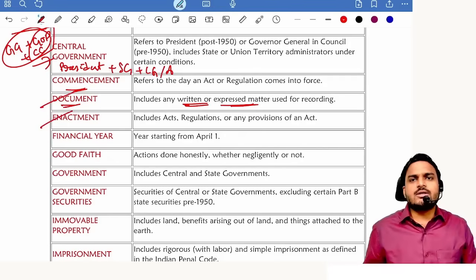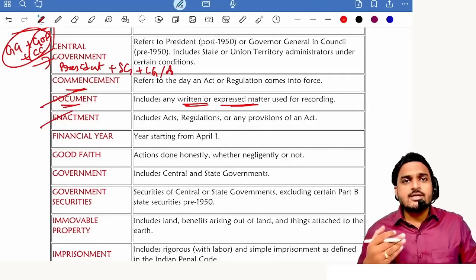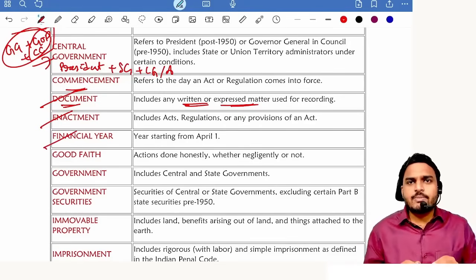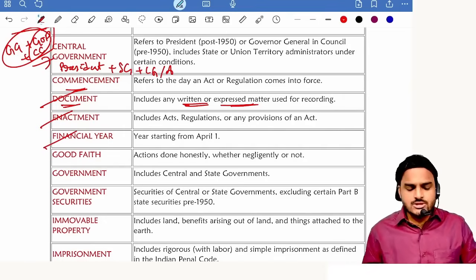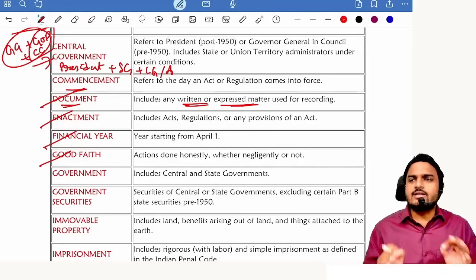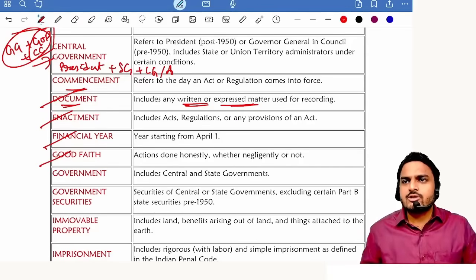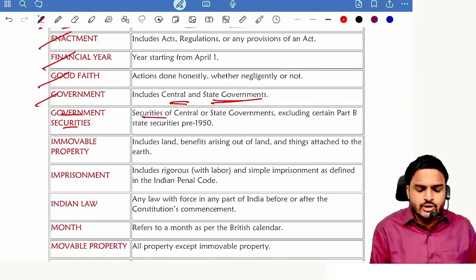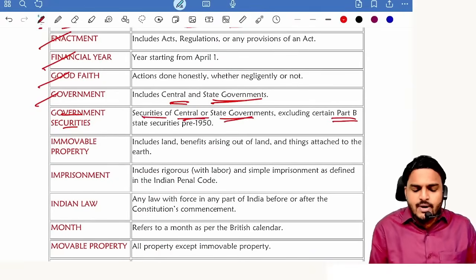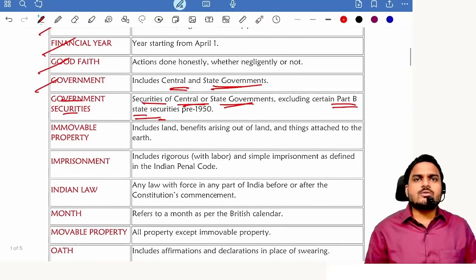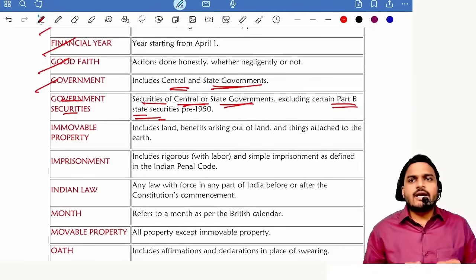Next one, enactment equals act plus rules plus provisions. Act plus rules plus regulations plus circulars plus notifications. Financial year starts from April 1st, ends with 31st March. Good faith. As per General Clauses Act, good faith means acts done honestly. Whether you are negligent or not, if the act is done honestly, it is said to be in good faith. Government includes center, state. Government securities of a center, state, excluding Part B state securities. Part B states, these are the princely states which are headed by Raj Pramukh.